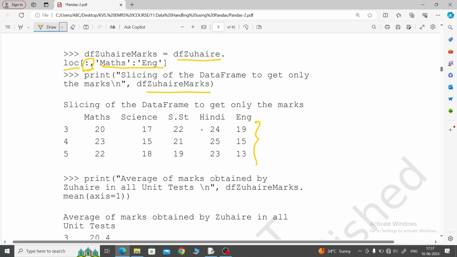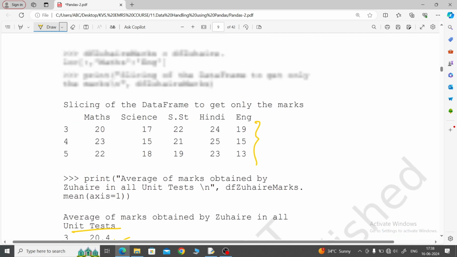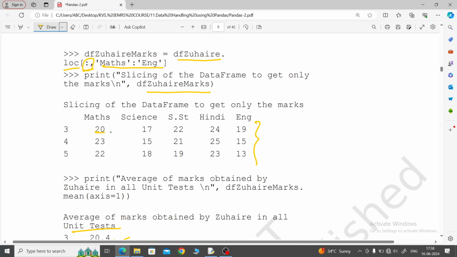Now the average of marks of Jwair in all unit tests, so then it will get it. Whenever we are talking about unit tests, then we are talking about row wise values. Okay, row wise. So you will add it, then you will get the answer.